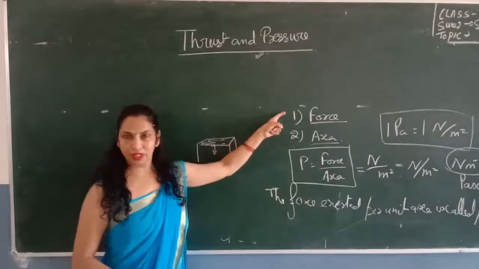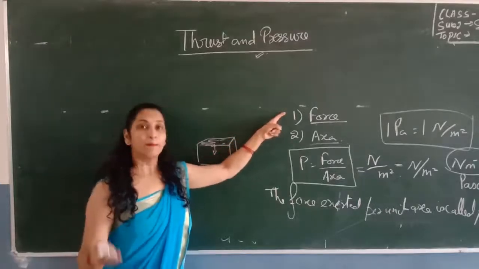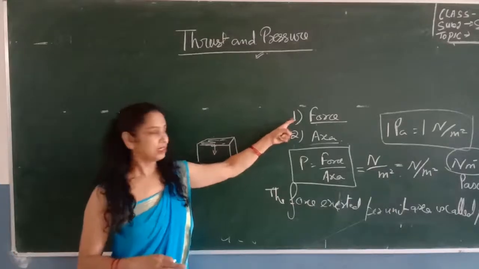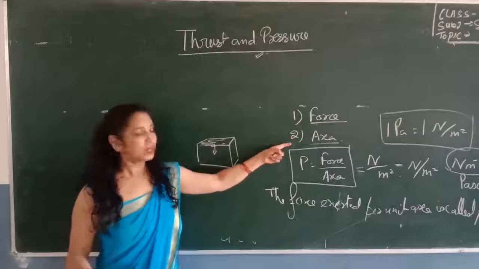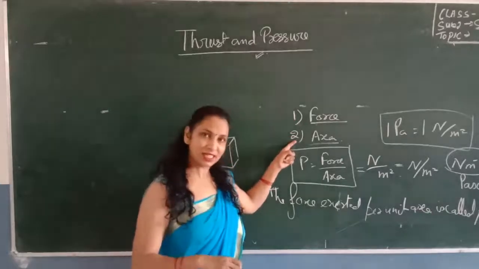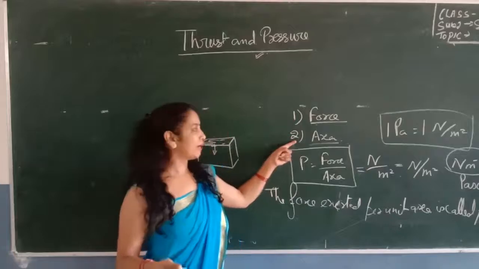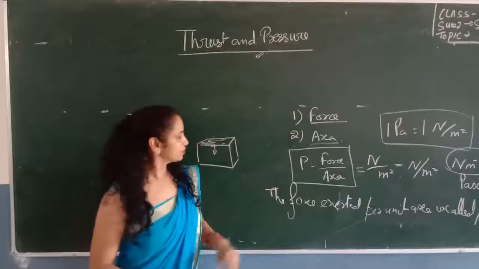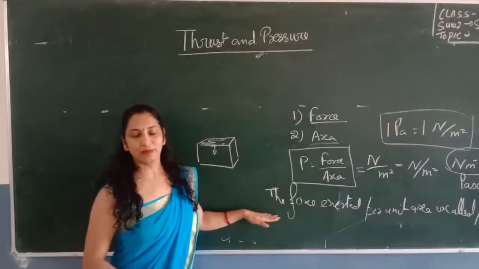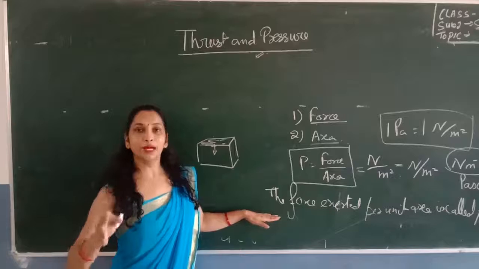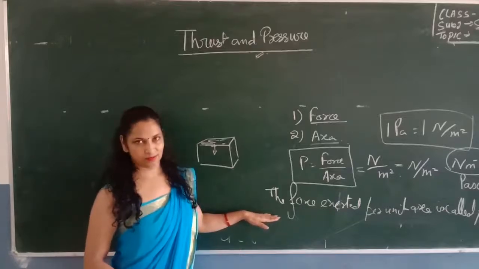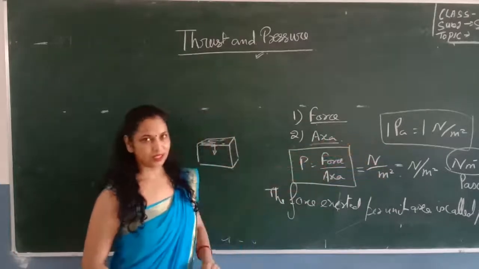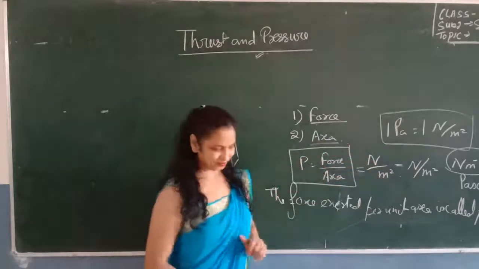By increasing the force, pressure also increases. By decreasing the force, the pressure also decreases. But in case of area, by increasing area, pressure decreases, and by decreasing area, pressure increases. It means they are inversely proportional to each other. And we define pressure as the force exerted per unit area. The SI unit of pressure is Newton per meter square, or we can say Pascal.